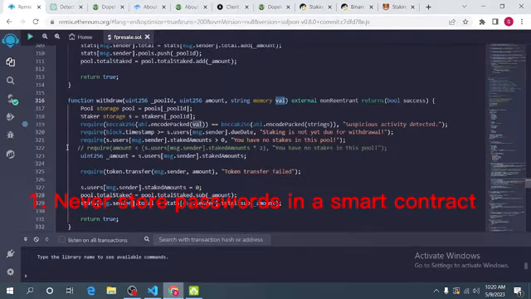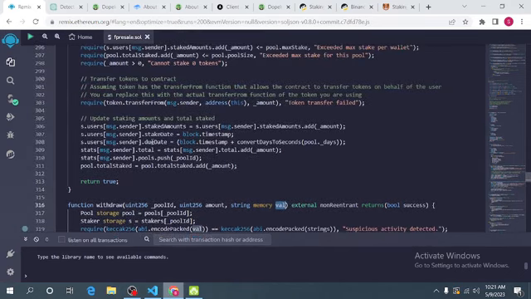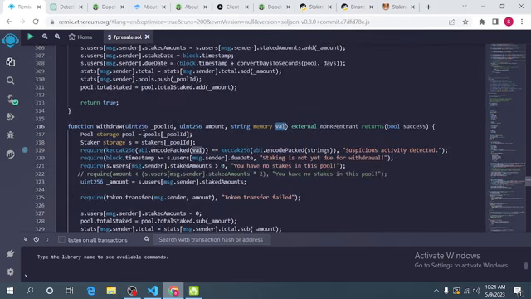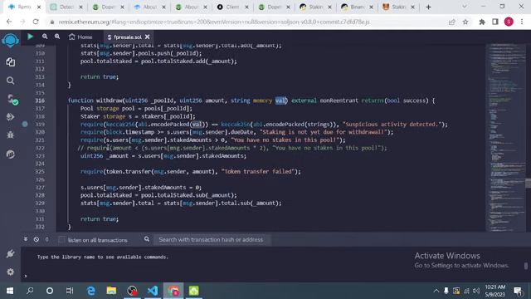Don't store password in a smart contract, because even if the password is stored as a private variable, it can be decoded, it can be seen. So don't store your password on a smart contract. The whole password system might work effectively for the Web 2 space, but it doesn't work for the Web 3 space. So avoid storing that.